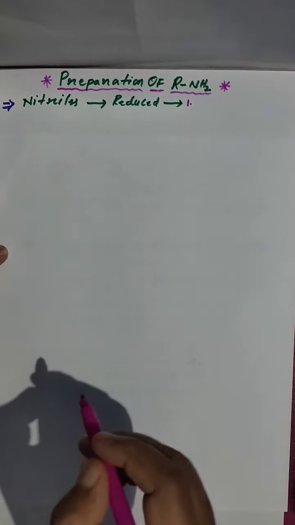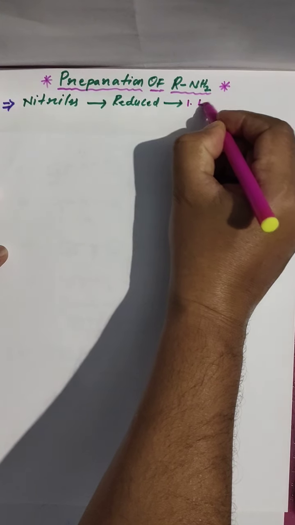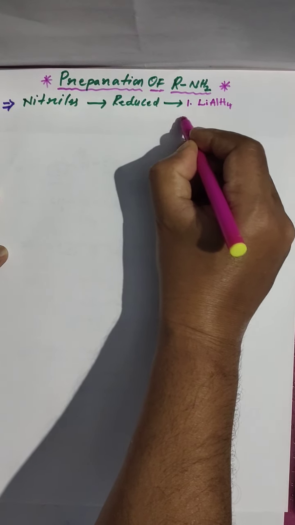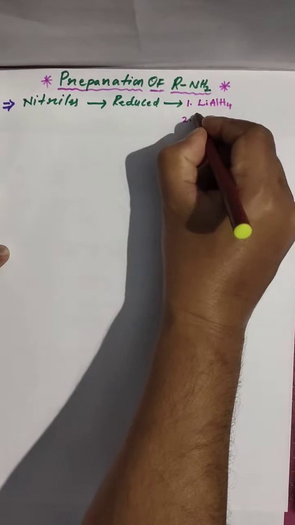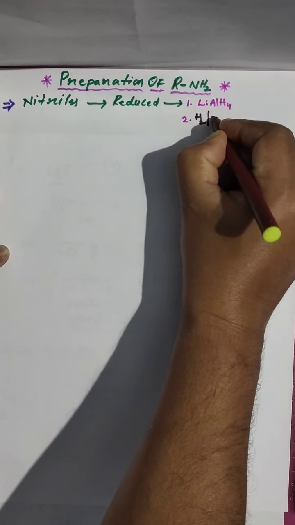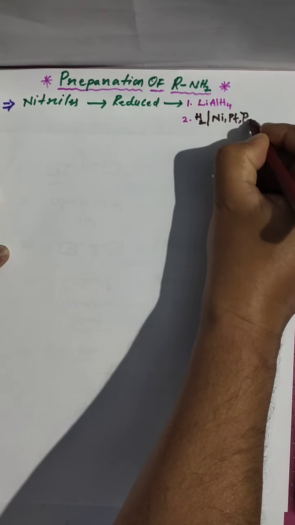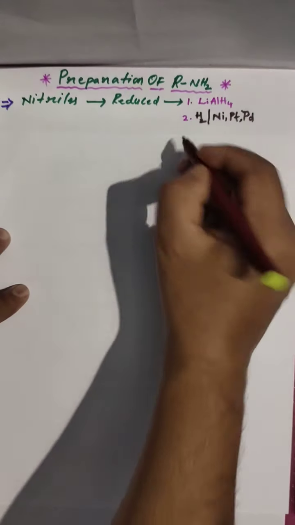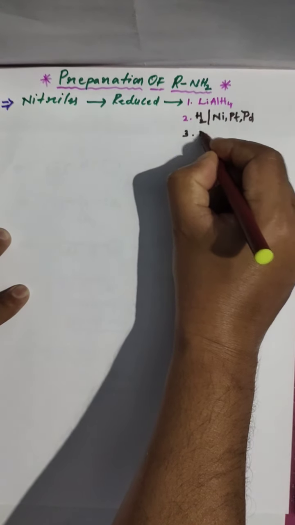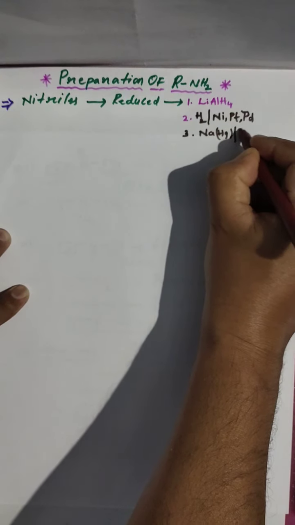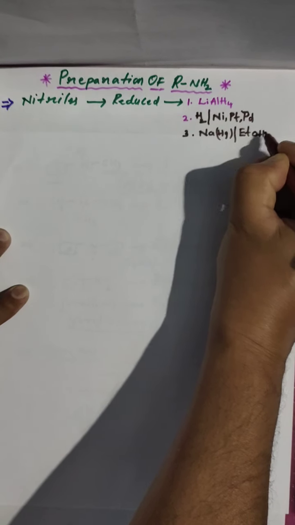The reducing agent here is lithium aluminum hydride, or you can go for catalytic hydrogenation, H2 in the presence of nickel, platinum or palladium, or you can use sodium amalgam in ethanol.